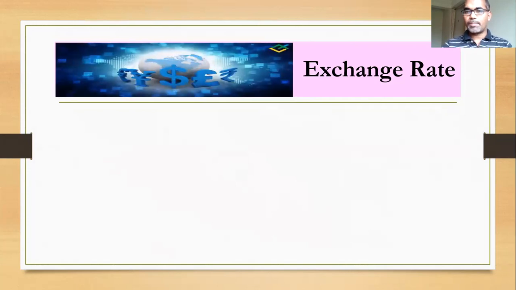You can see in this picture there are different currency symbols: the US dollar, Indian rupees, Britain pound, and Europe's euro. So these are the currencies presented in this picture. You can understand every country has its own currency. Currency is not the same for all countries.